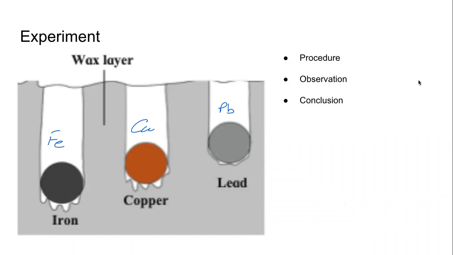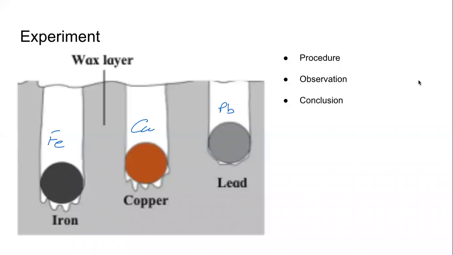So we would think that all of them are at the same temperature, so all of them would have the same amount of heat. But if all of them had the same amount of heat, then they would have melted the wax by the same amount. All three of them would have gone to the same height, but they did not. They go to different heights because they melt different amounts of wax.